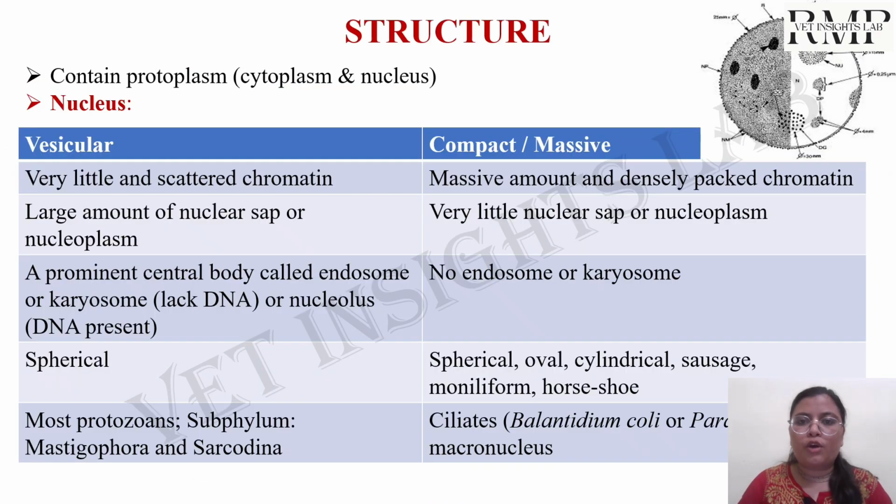Now, the structure of protozoa. All the protozoa have cytoplasm and a nucleus. And both cytoplasm and nucleus together are known as the protoplasm. Now, the nucleus will be present in two forms.